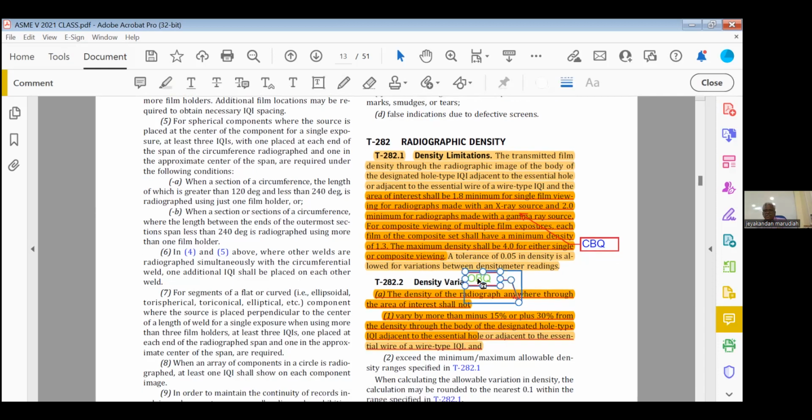Then density variation, I told you, this is even last year they asked. The density of the radiograph anywhere throughout the area of interest shall not vary by more than minus 15 or plus 30% from the density through the body of the designated hole type IQI adjacent to the essential holes.